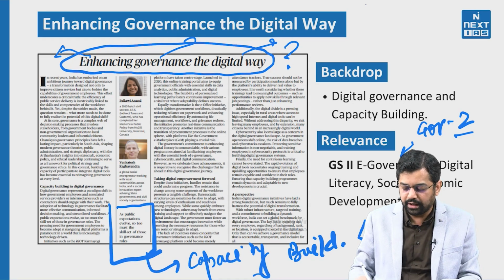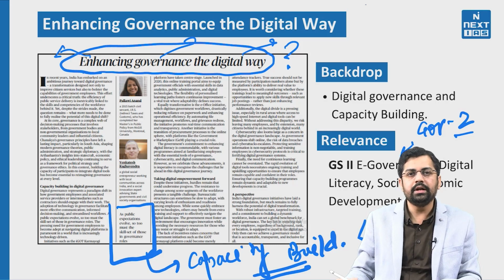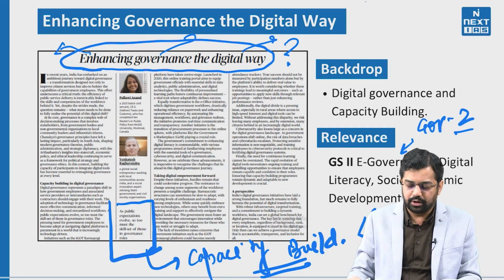So it is going to be on the capacity building of the executives, of all the people who are involved in governance. So that is going to be the major theme. The first learning is that it is an article on governance. Secondly, it is a part of our governance paper 2 GS, and it talks about a theme of e-governance and a dimension of e-governance where capacity building of executives is spoken about. So that is the first scenario which you should know, right? So let's move towards this particular article.